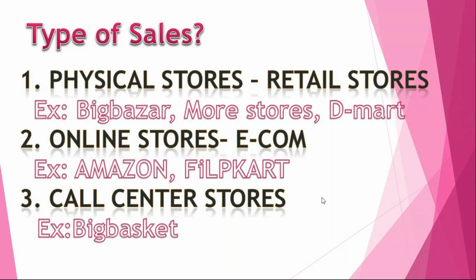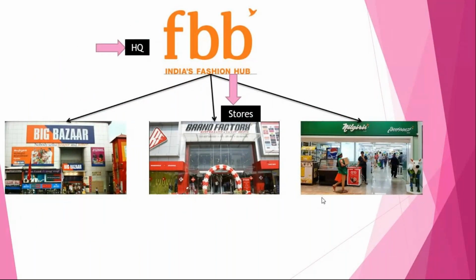Okay, so let's go to the same example. Your FBB is in your group. Under one group you can maintain different kinds of shops: Big Bazaar supermarket, Big Bazaar Brand Factory, and at the same time, under Future Group, Brand Factory, and Nilgiris. So with one business, that means one group, you can run multiple businesses also.